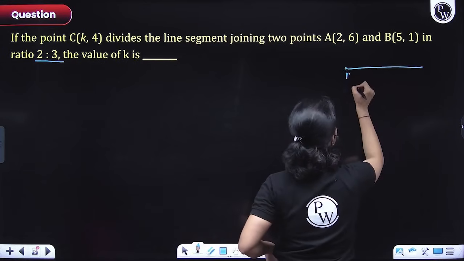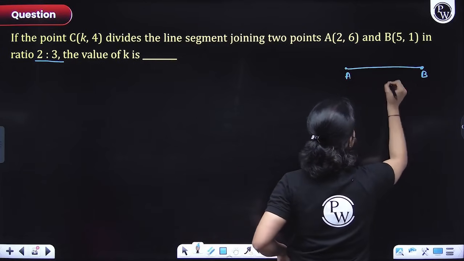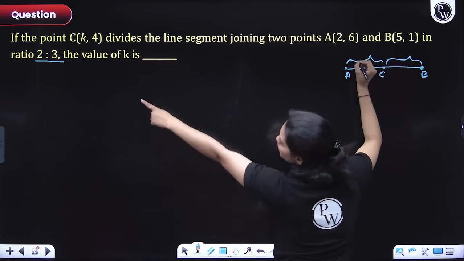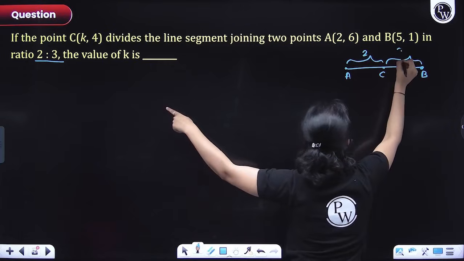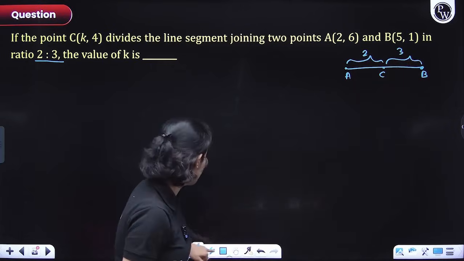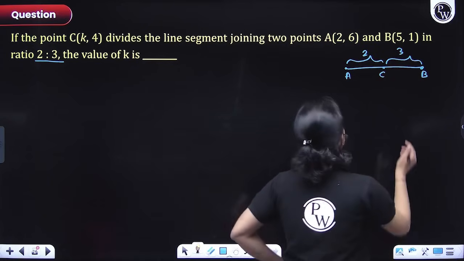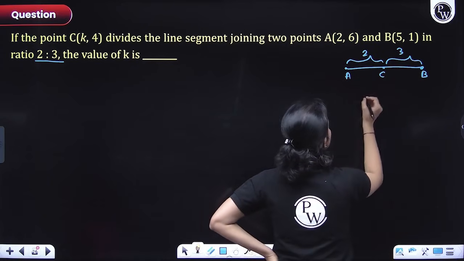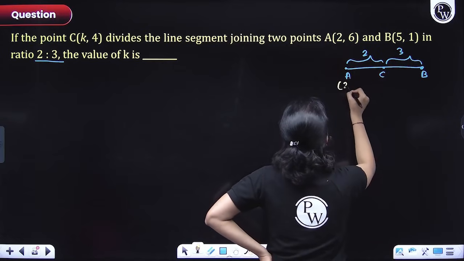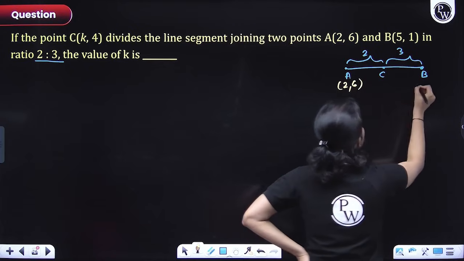I know A, I know B's coordinate. I know that C is dividing this entire part in the ratio 2:3. I can figure out C's coordinate using section formula. So let's quickly do it, everyone. First of all, x coordinate of C will look like what? So for that, you will write the x coordinate of A and x coordinate of B.